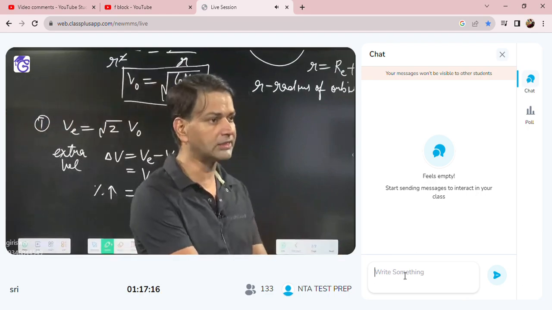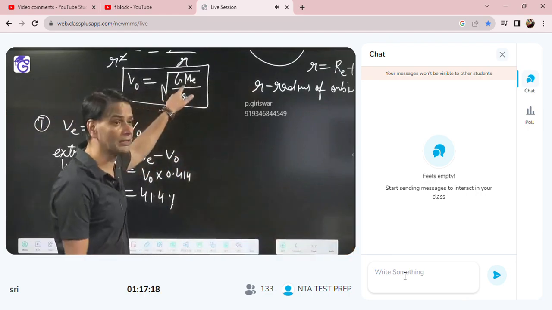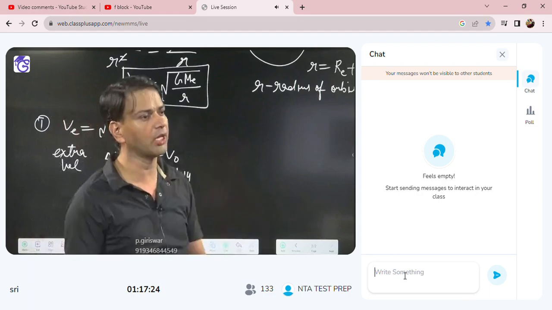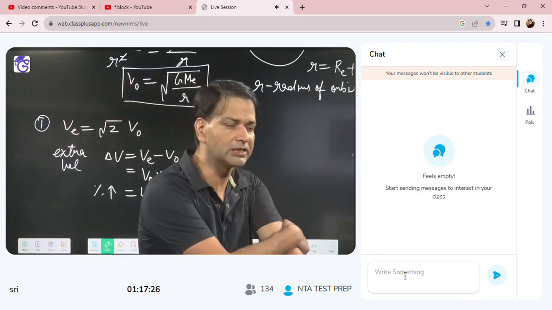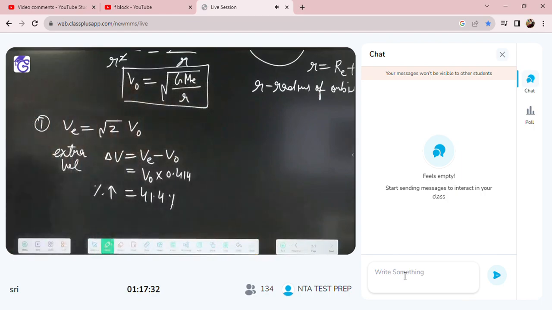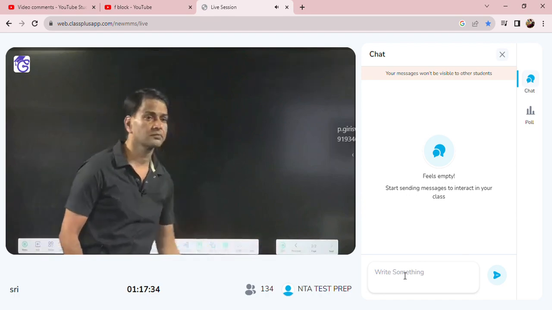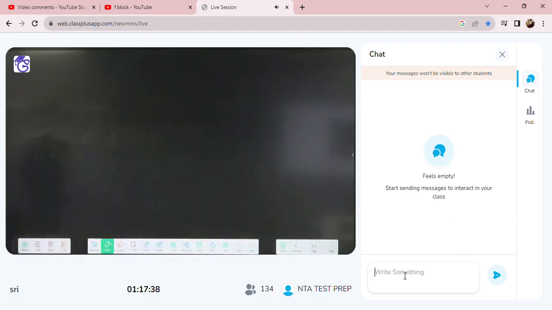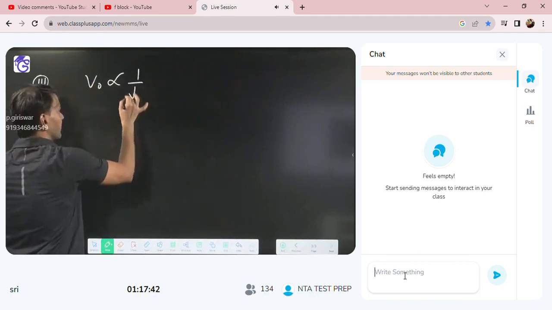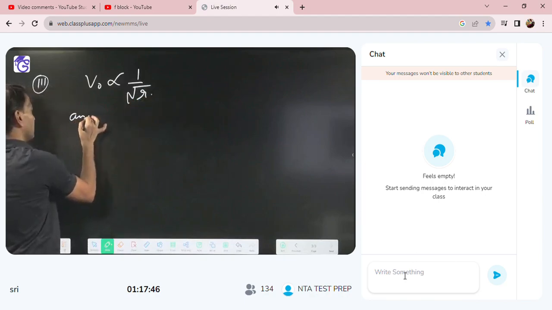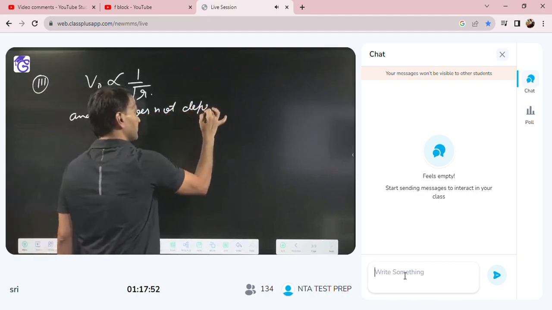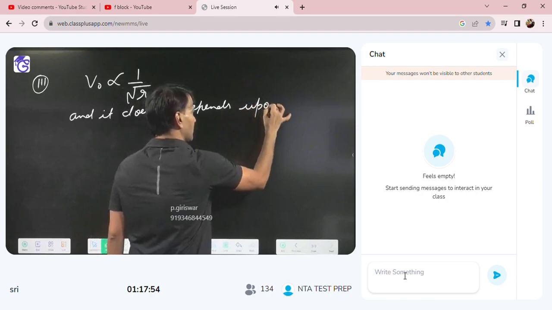And the orbital speed of a satellite depends on the mass of Earth. It does not depend upon the mass of the satellite, because in GME upon R, the mass of the satellite is not coming. So the orbital speed of a satellite does not depend upon the mass of the satellite. So we can say the orbital speed of a satellite is inversely proportional to root R, and it does not depend upon the mass of the satellite.